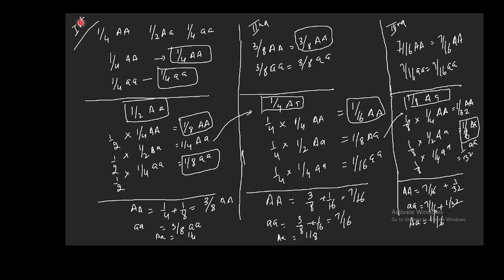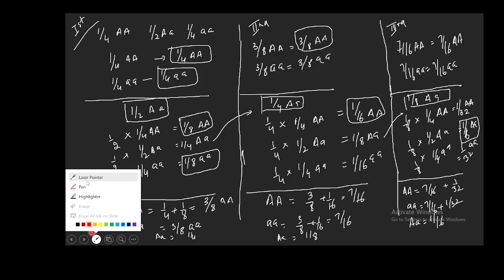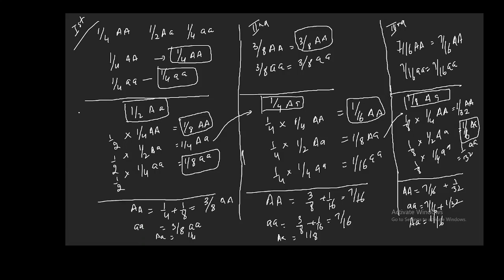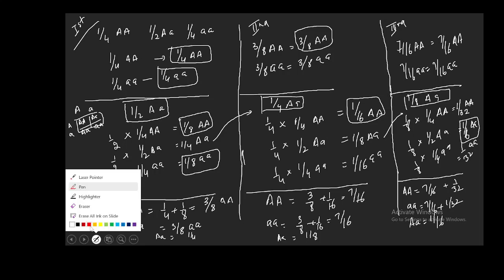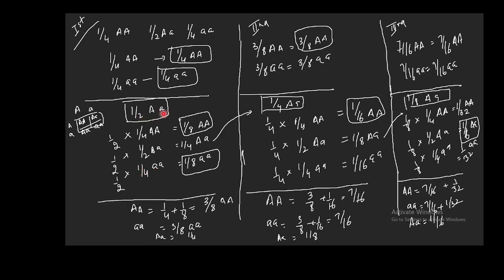In the first generation, you have 1/4 AA, 1/2 Aa, and 1/4 aa plants. The 1/4 AA plants will produce 1/4 AA plants, and the 1/4 aa plants will produce 1/4 aa plants. The 1/2 Aa plants, if you self them, you can make the Punnett chart and see that they will produce 1/4 AA, 1/2 Aa, and 1/4 aa plants, but the initial frequency is 1/2.